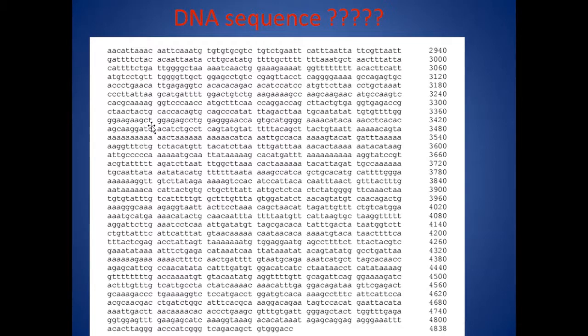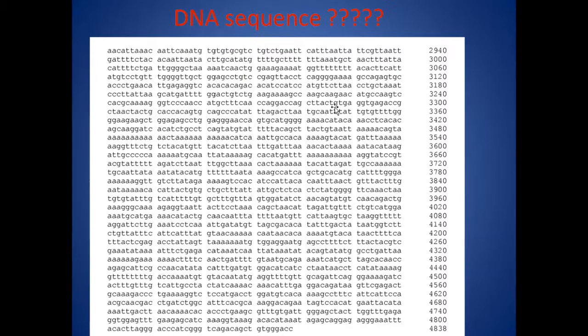Since the sugars as well as the phosphates are common, when you express a DNA sequence, you express the order in which the bases are arranged. You do not commonly write the sugars and phosphates, because if it is DNA, it is understood that it is deoxyribose, and if it is RNA, it is understood that it is a ribose sugar.